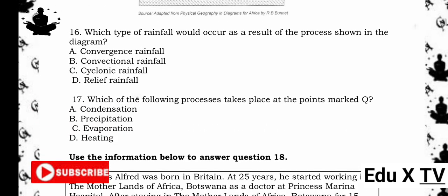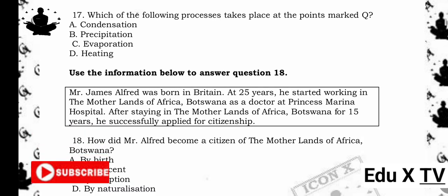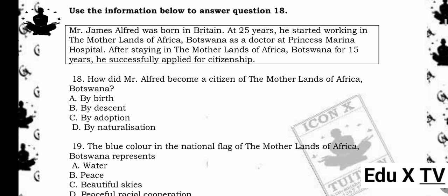17. Which of the following processes takes place at the points marked Q? A. Condensation. B. Precipitation. C. Evaporation. D. Heating. The answer is C. Evaporation. Reason being, at point Q, in brackets, near the water surface, water changes into vapor, that's evaporation.